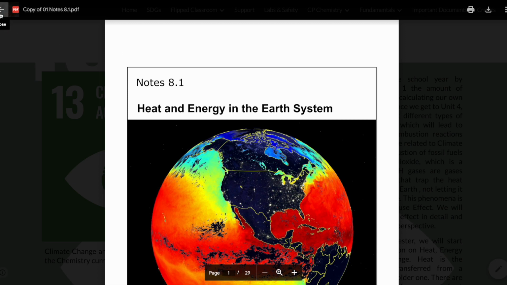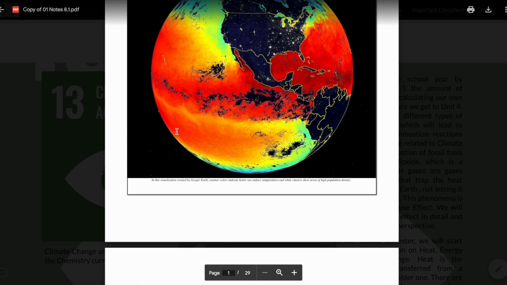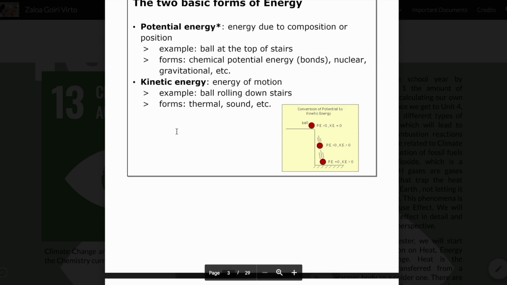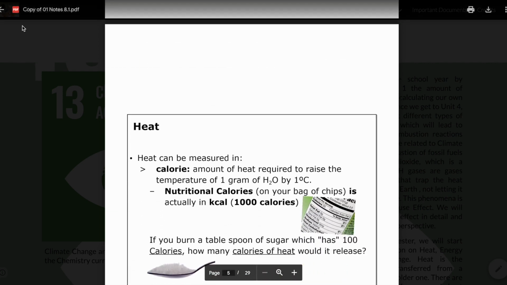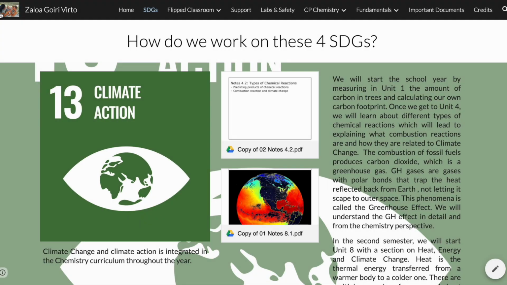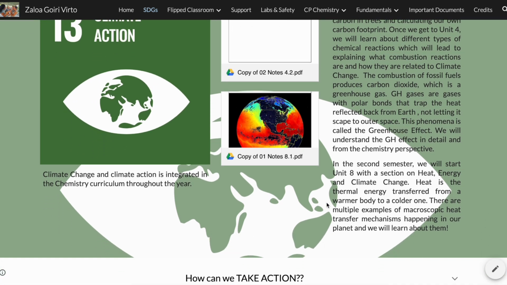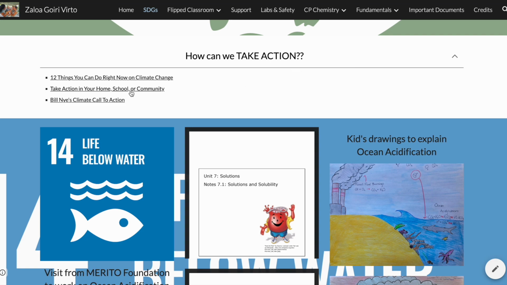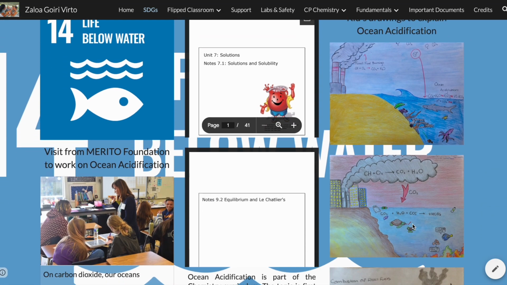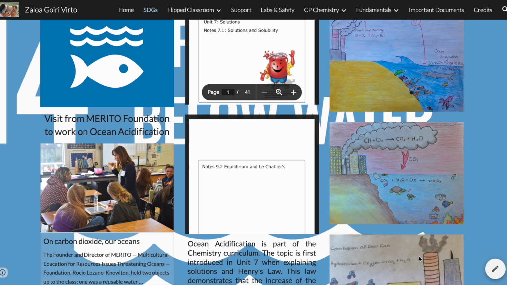We used to work with smart technologies. Later on, there was a transition just to Google Docs and Google Slides, but for a long time it's been smart technologies, and that's the software that we used to use to create the presentations. This is again a PDF of those presentations, so that I could actually embed it here in the website. What you see over here is just more of the website. This is a drop-down menu and some other pictures of kids' work that I added over here.